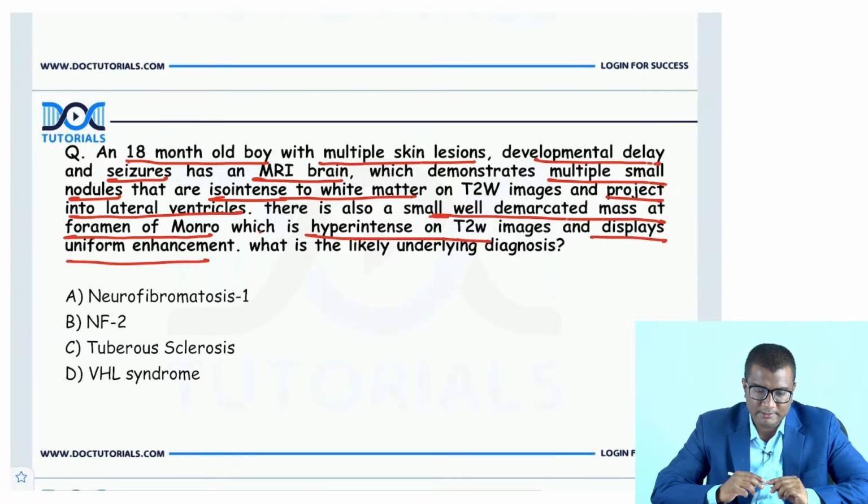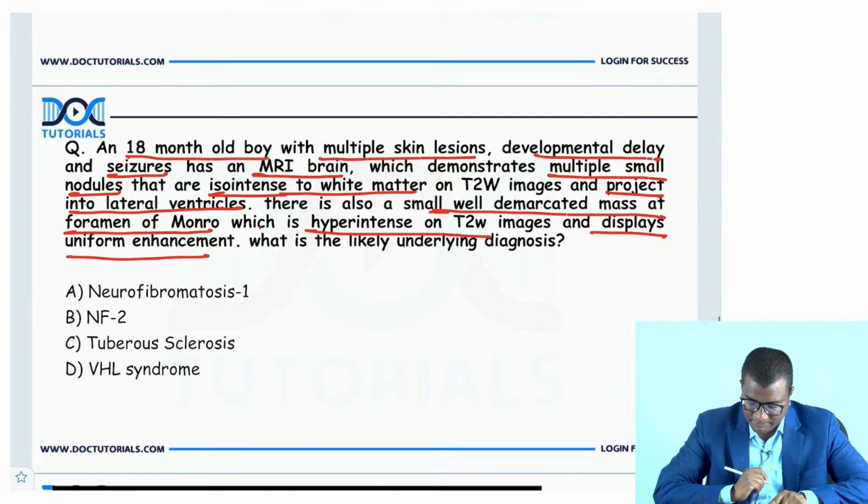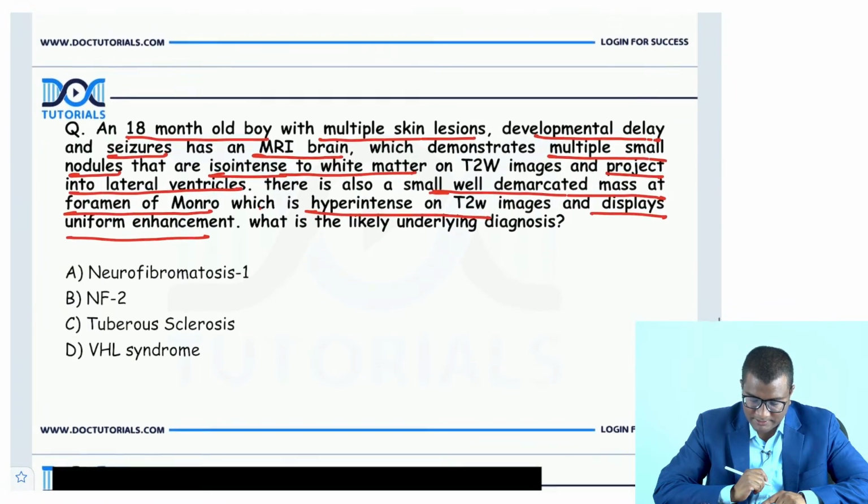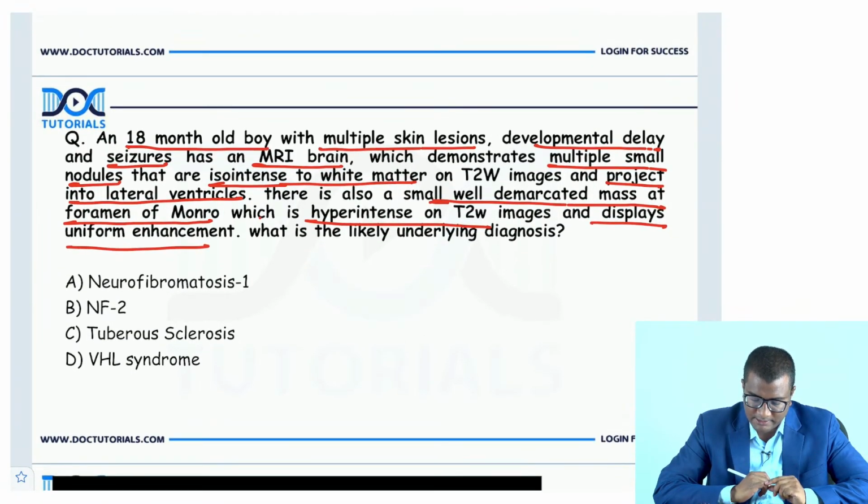Anybody wants to try this? Waiting for your answers. Can you guess what this could be? Let us try to look at some images. I got one answer as NF1.